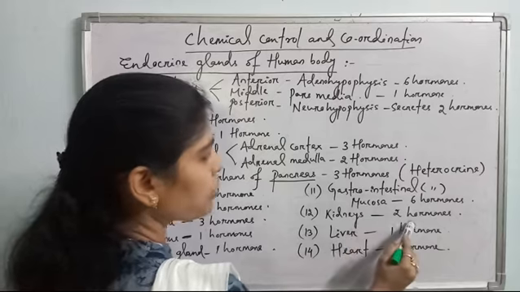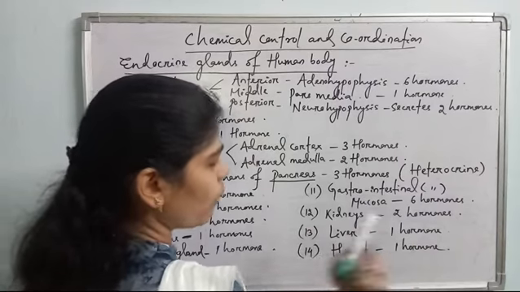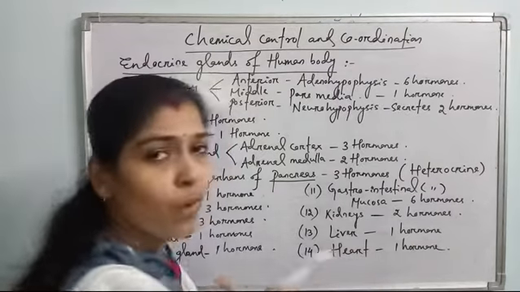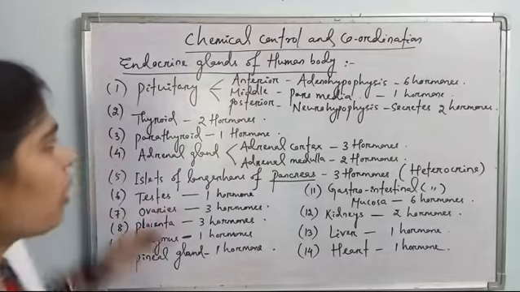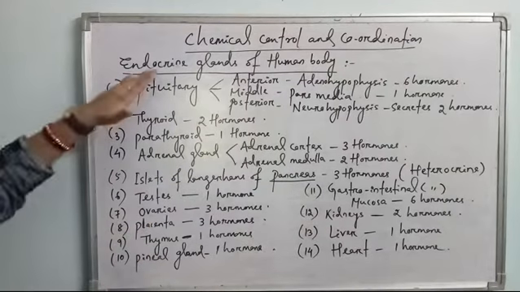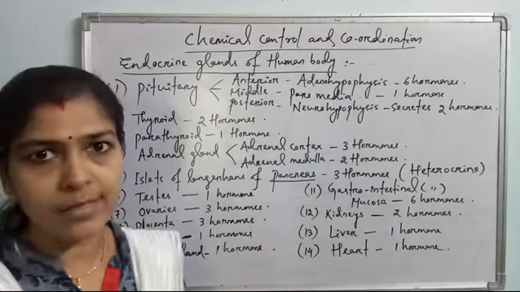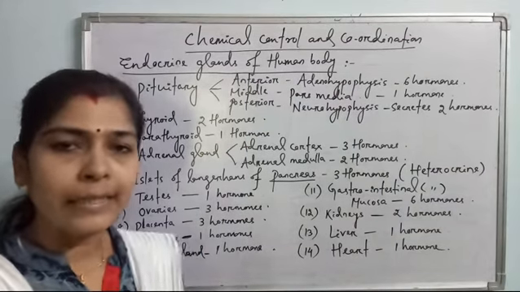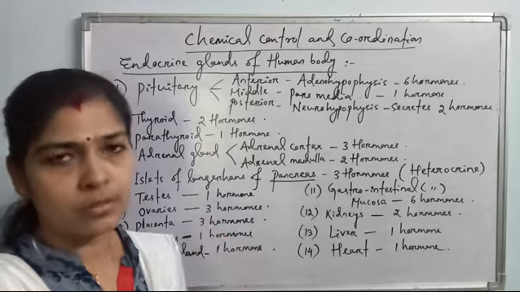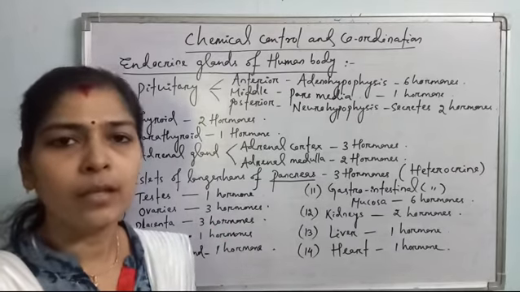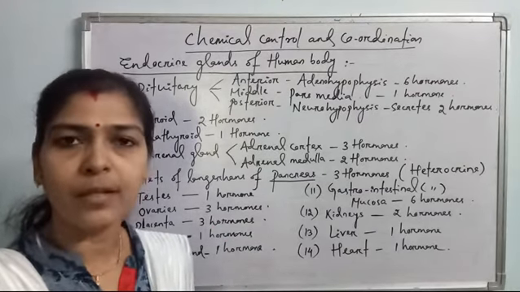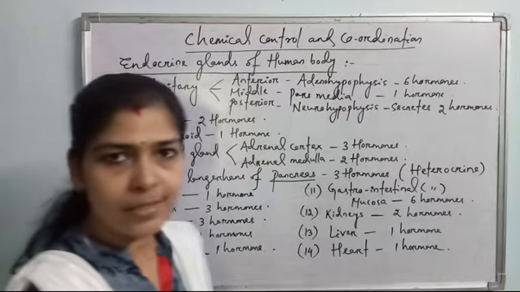Then kidneys release 2 hormones, liver releases 1 hormone, and heart produces 1 hormone. Okay, so this is the list of endocrine glands and the number of hormones produced from them. Now have a very detailed look at the hormones, their chemical nature, their function, and hypersecretion and hyposecretion disorders. Let's have a look.